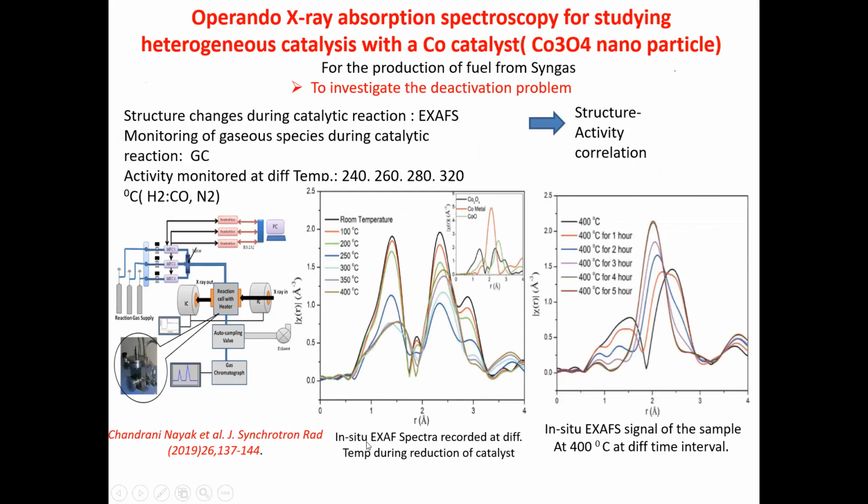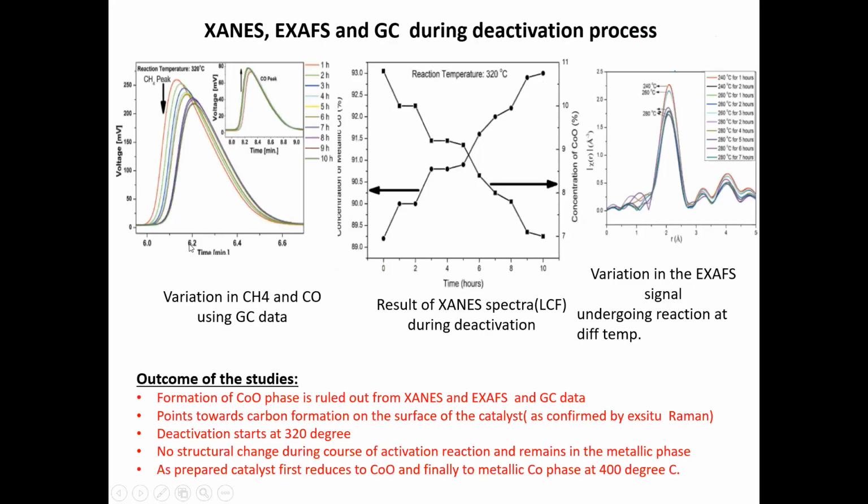For example, this is the 400 degrees centigrade plot of the spectra, and see, all along the time, it is fixed at the Co-Co metal distance, which is around 3. So the as-prepared catalyst first reduces to CoO and finally gets to a metallic cobalt phase at 400 degrees centigrade. That is the finding of this heterogeneous catalysis reaction.